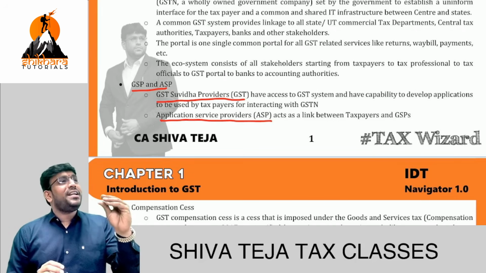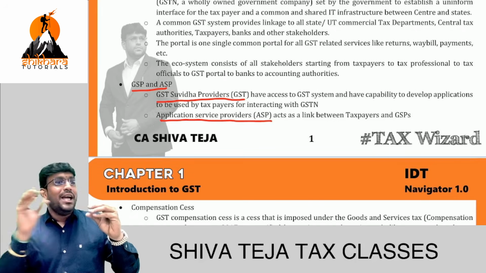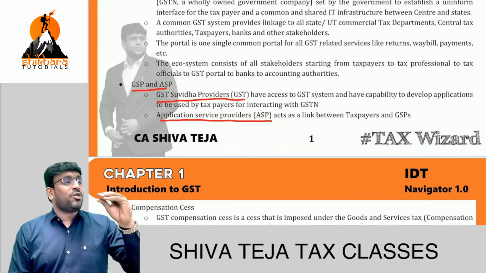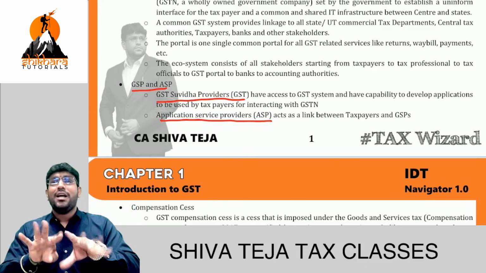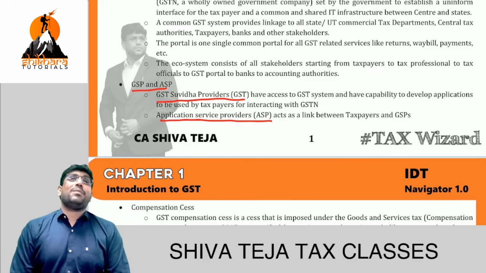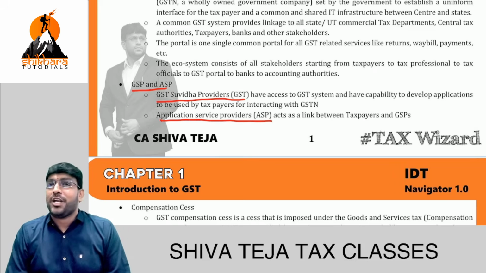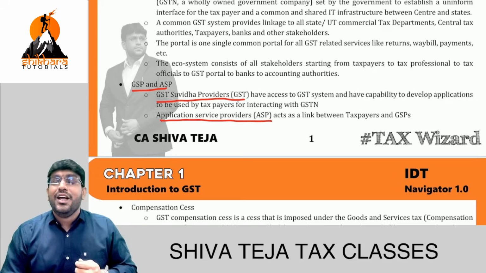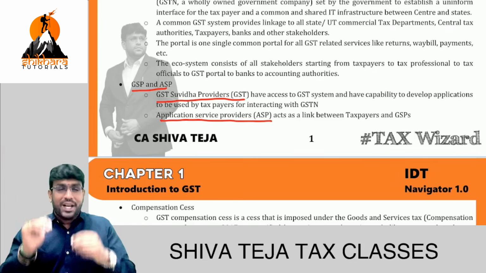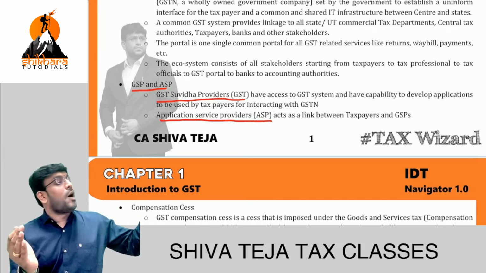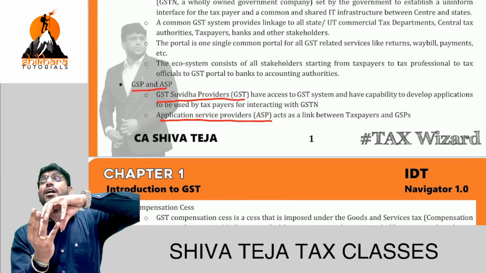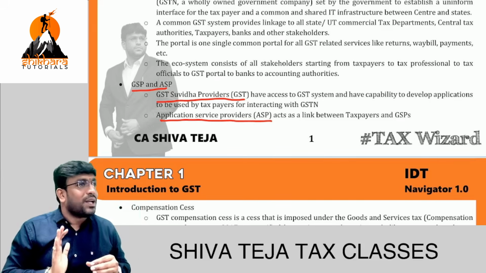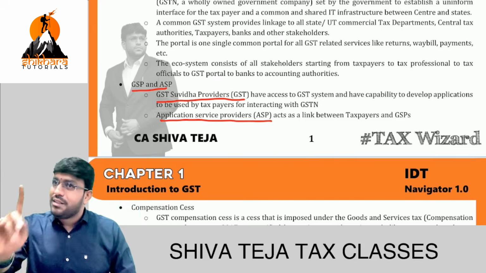Correct? This online data has to go to the GST portal. What are the options we have? Number one, if there are only 10 invoices, we'll open the GST portal and manually add the data. If there are more than 100 invoices, can you add manually? No. But in the GST portal, there is something called the GST offline utility. You can download that offline utility, which looks like an Excel format, where you can copy this data and punch it into the Excel format of the GST offline tool. And from there, we'll upload the data into the GST portal. Now automatically the data has come to the GST portal. This is how it works.